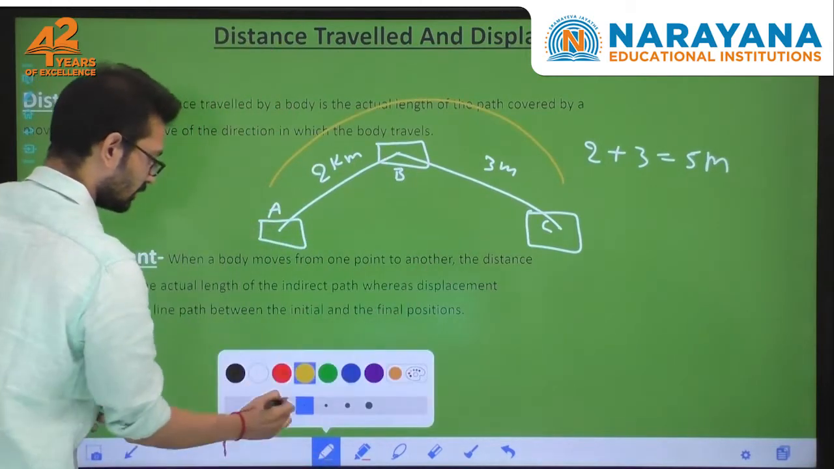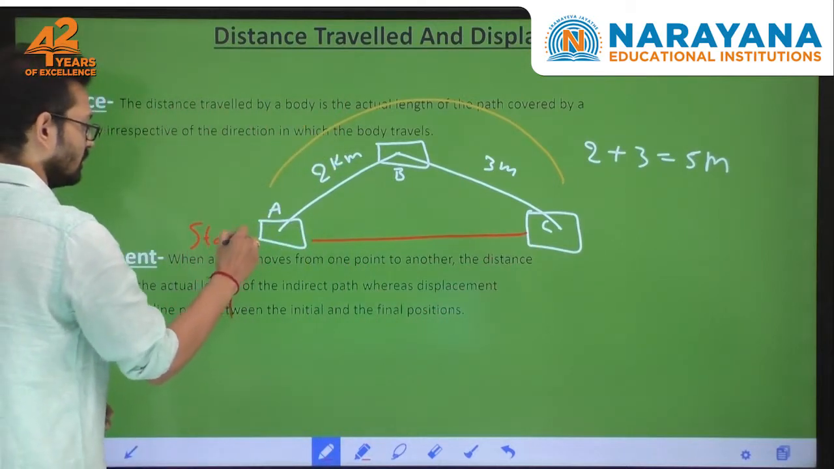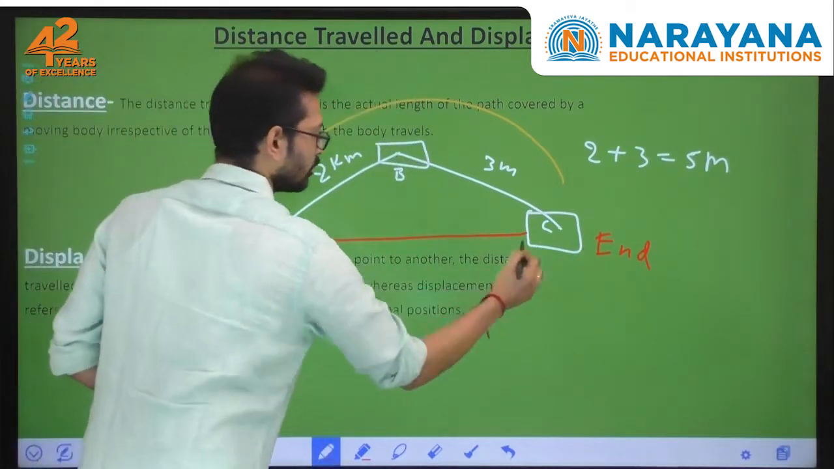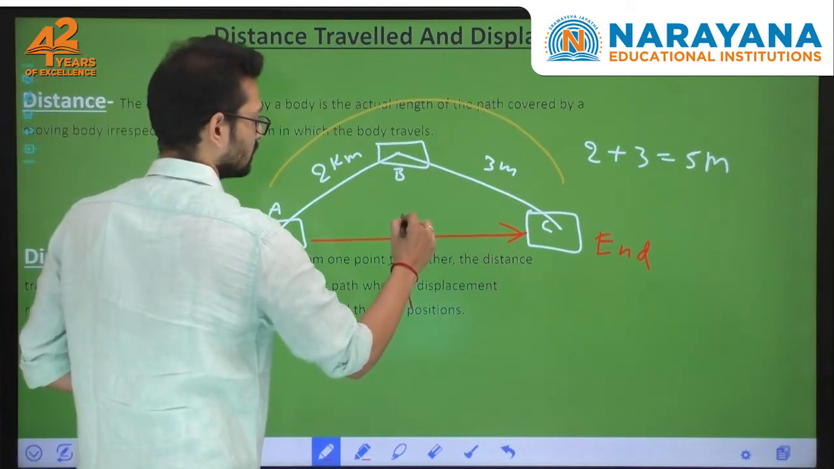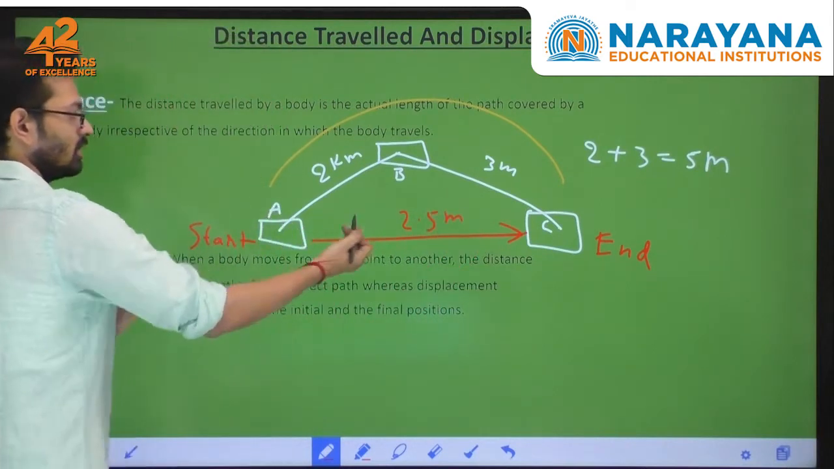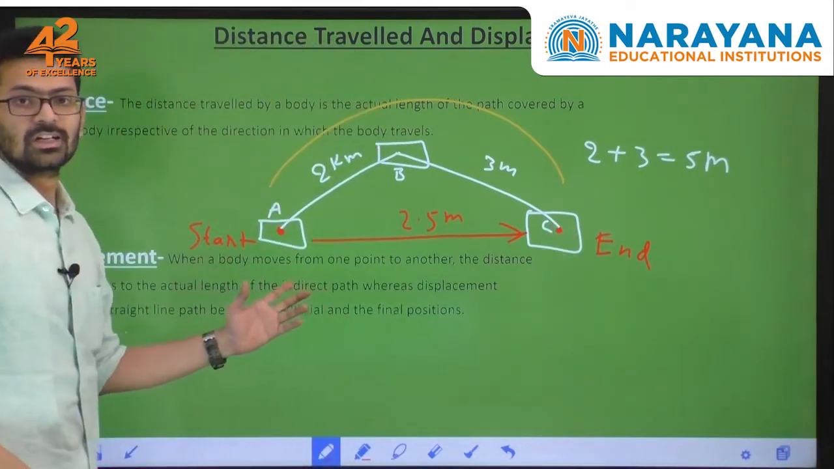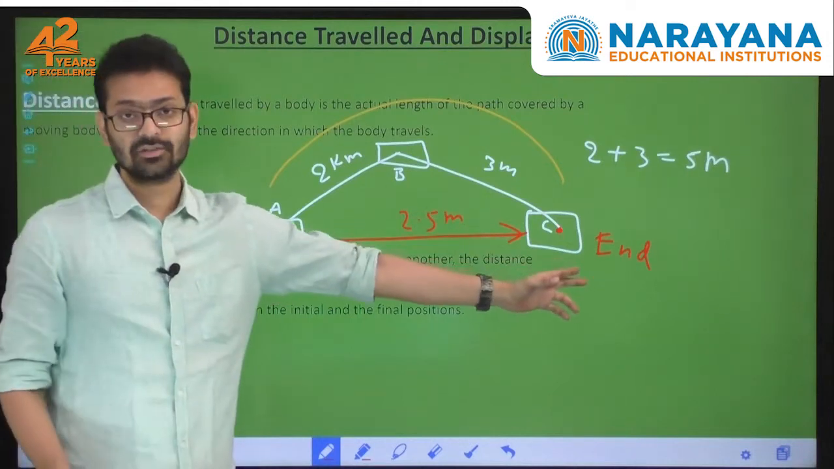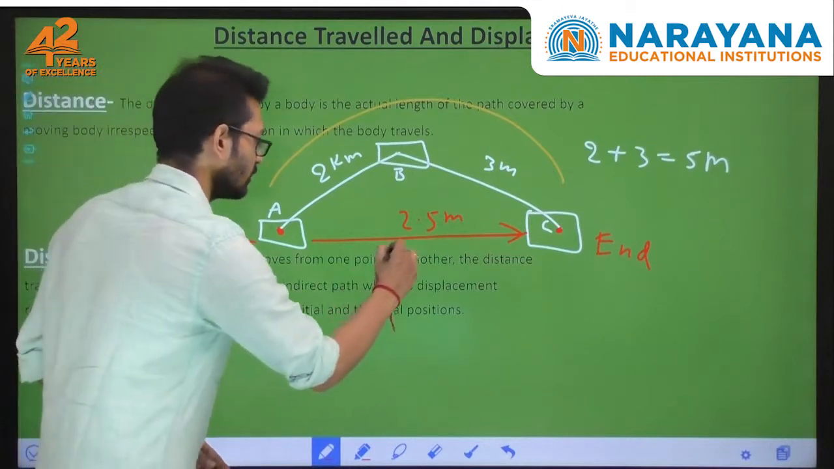Coming to the displacement, you can consider the shortest path. That means where did you start and where did you end? From the starting point to the end point, let us think it is only 2.5 meters. Now this is the shortest path. You are only concentrating on the starting point and the ending point. When you do that, you have a direction over there. Here it is starting and moving in that direction. So when you concentrate on that direction, it is called displacement.